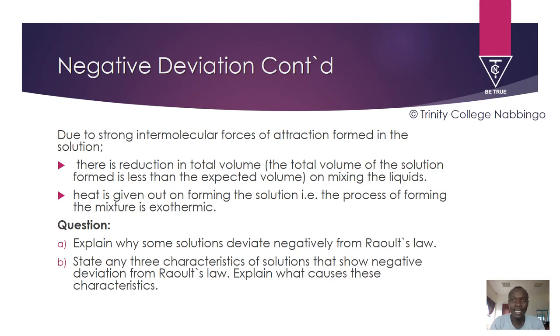Or someone can say the total volume of the solution formed is lower than the expected volume. And then someone can also say the third characteristic is that heat is given out on forming these solutions with negative deviation. So you should be able to explain those three.